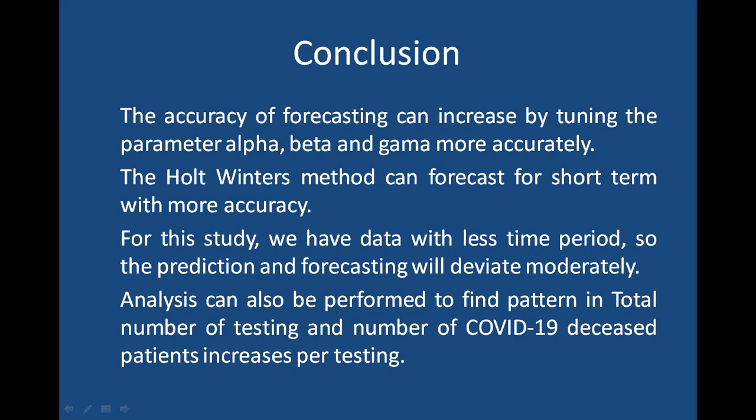Finally, if I conclude my presentation, I can say that the accuracy can be increased by the availability of more data, because we had a very small amount of data from the last 2 months, and most of the drastic change happened in April only. So I had only 1 month of data. Apart from that, by tuning the optimal values of the alpha, beta and gamma parameters, you can also increase the accuracy. There are other ways to perform the analysis, like how many tests have been performed, and out of that how many cases were found.